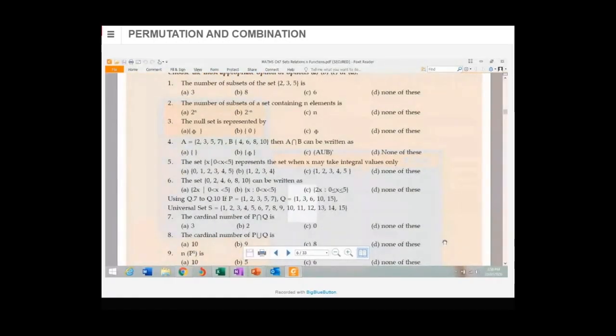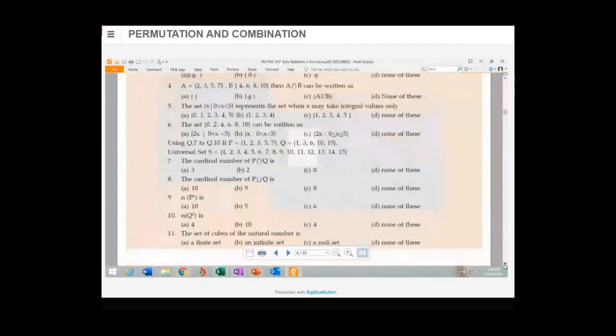Any doubt from 1 to 8? Which one? Doubt? Type the question number. If it's no, say no. ND, at least you say no doubts. ND for no doubts. Okay, good. 1 to 8, no doubts.